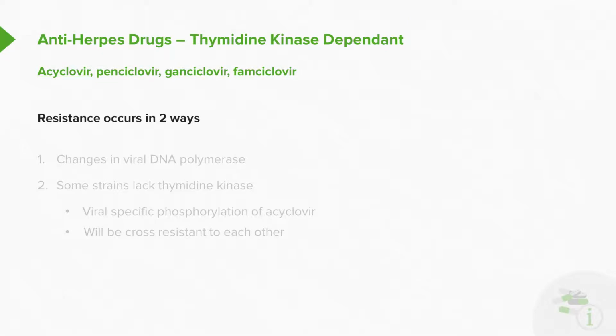How do agents develop resistance to drugs like acyclovir? It'll occur in 2 different ways. The first way is a change in the viral DNA polymerase. So obviously, if there's a change in the target molecule, the drug won't work as well on that target molecule. The other way is that some strains of virus actually lack the thymidine kinase that it's active upon. So this can be a viral-specific phosphorylation of acyclovir, and these agents will be cross-resistant to each other. So you have to be aware that there's multiple ways of resistance, and these are the 2.